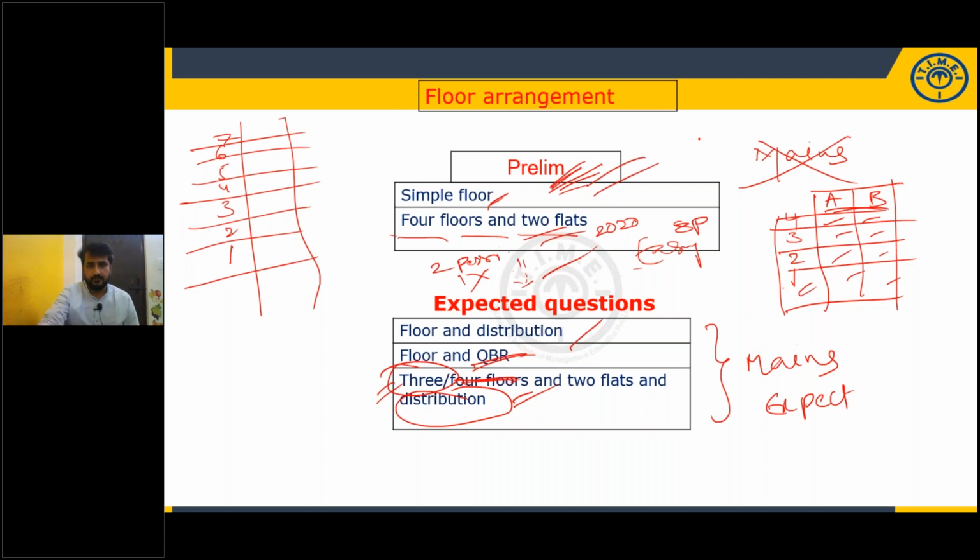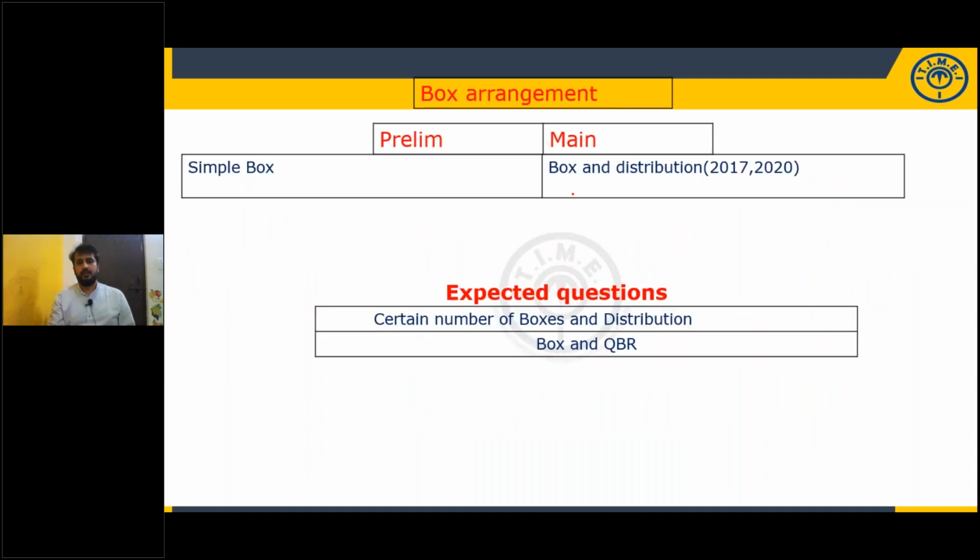Now come to the box arrangement. In the 2 years 2017 and 2020, they gave boxes with one variable. They gave 6 boxes A, B, C, D, E, F, and each of them is of a different color. In 2017 as well as in 2020, in both years, they gave this kind of model. Maybe it is not a color but something else, but one variable and 6 boxes are given.